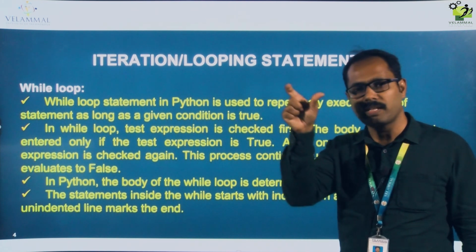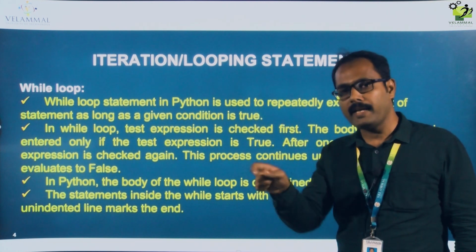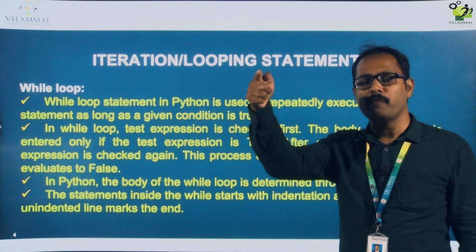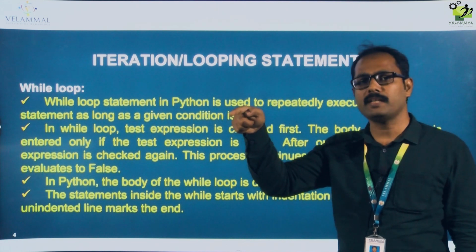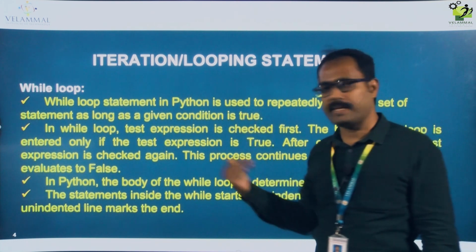The first time it will check the condition. Next, if the condition is true, it will go to the body of the loop. Then once again it will go to the same while loop and check the condition. Only if the condition is true will it come to the body of the loop. So let me explain with an example.